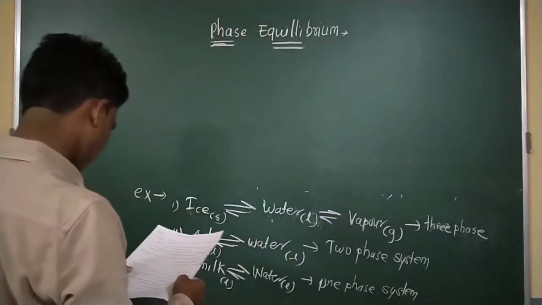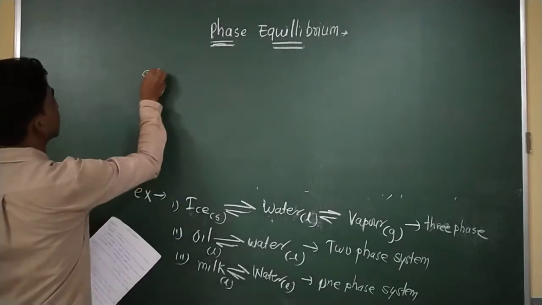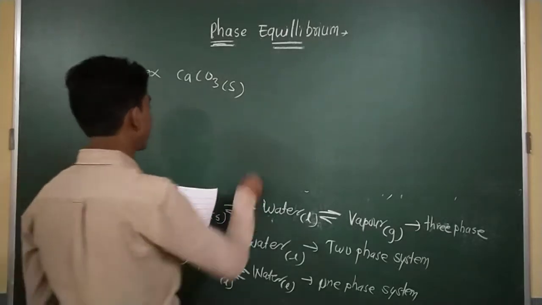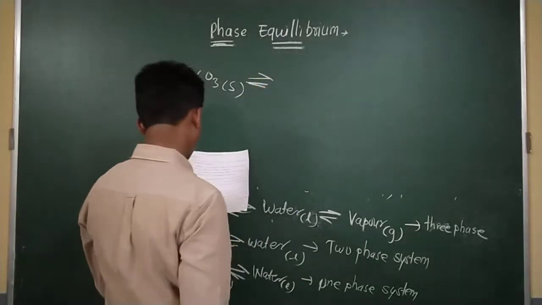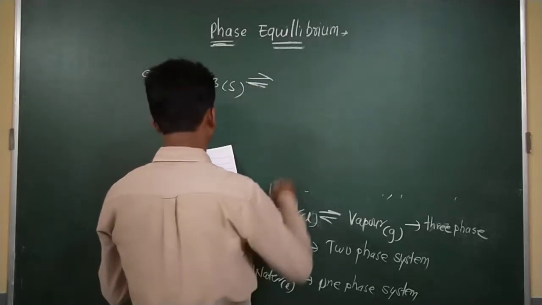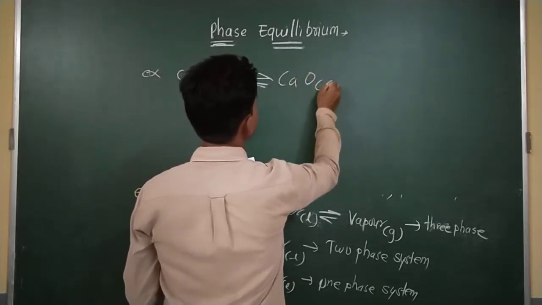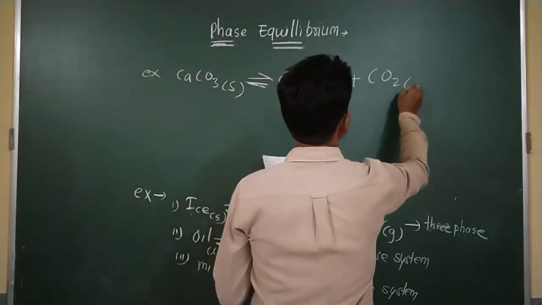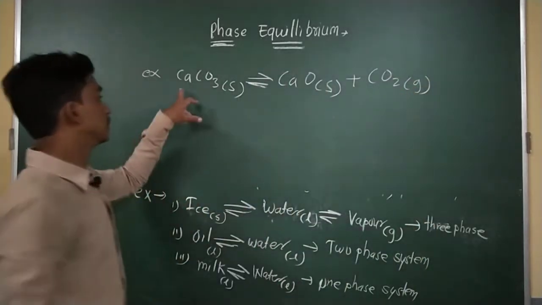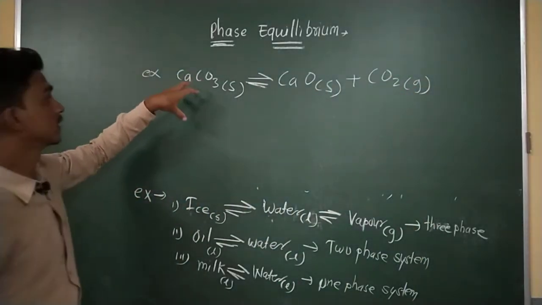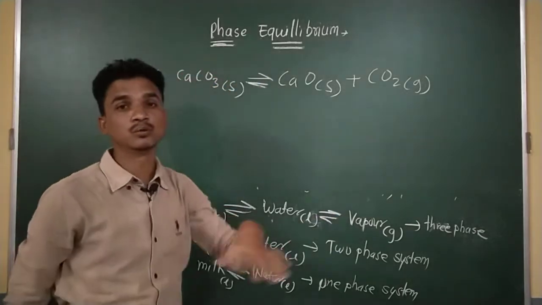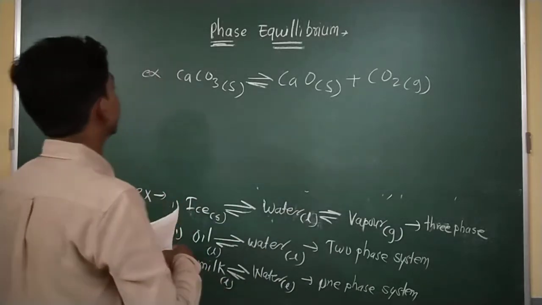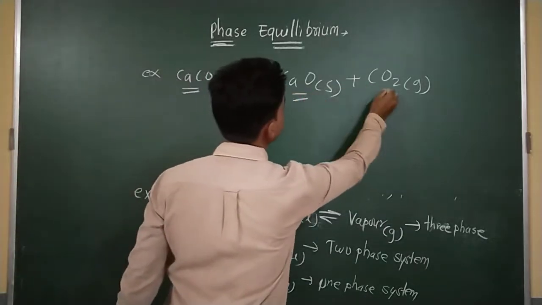Okay, next example, suppose I am writing another example: CO, solid, exists in equilibrium state. This is the symbol of equilibrium. So this exists as S plus CO2 gas. Questions may ask like that: how many phases are in the following equations or following reactions. So you have to write how many phases are there.